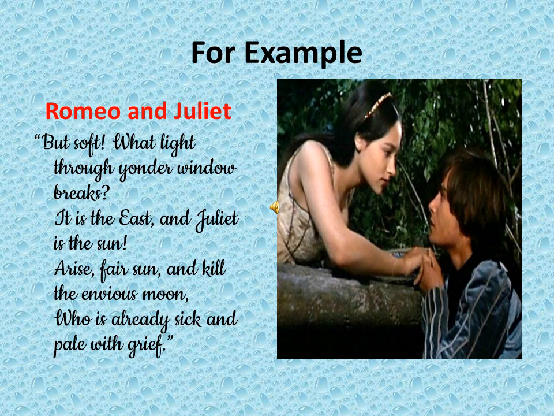For example, in Romeo and Juliet: But soft, what light through yonder window breaks? It is the east, and Juliet is the sun. Arise, fair sun, and kill the envious moon, who is already sick and pale with grief. In this example, Juliet, who is a human being, has been compared to a sun, which is an object, so they are entirely different.